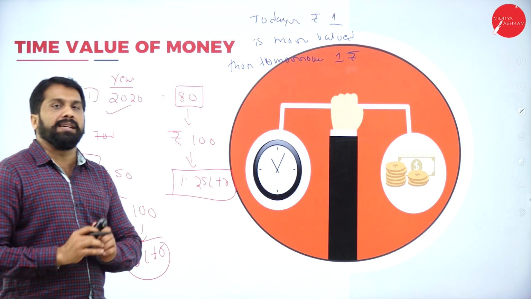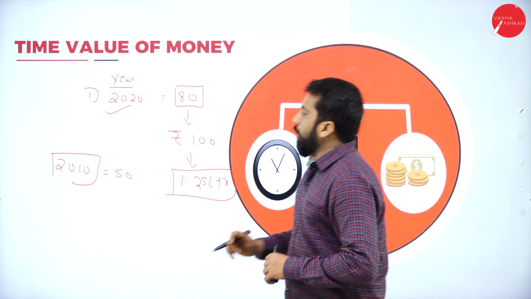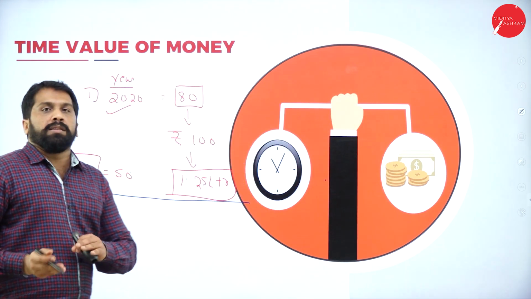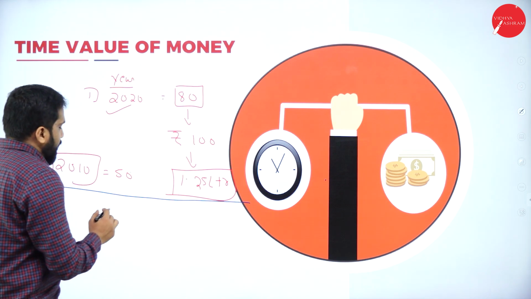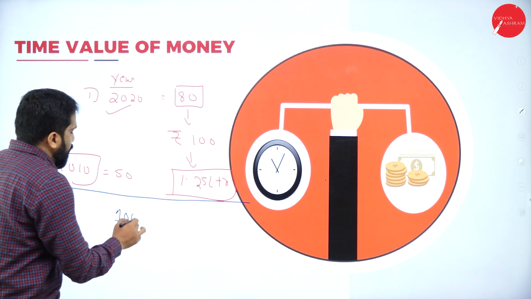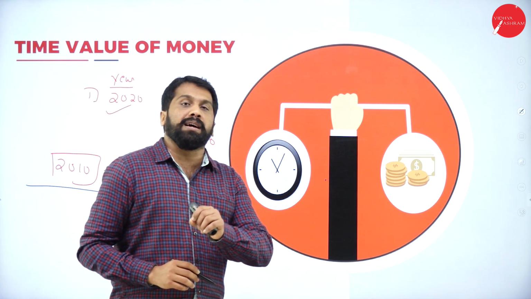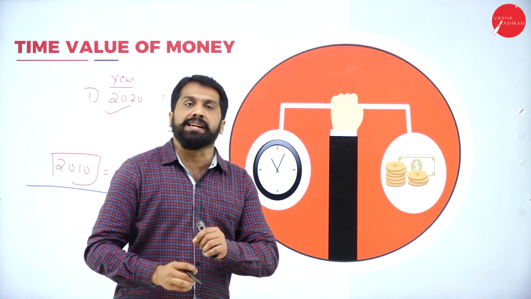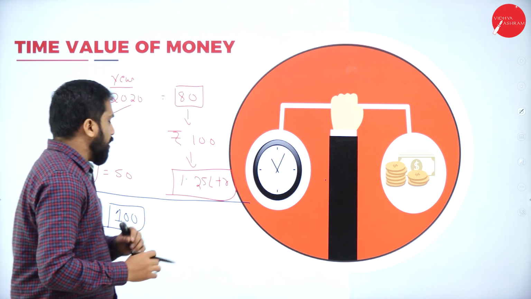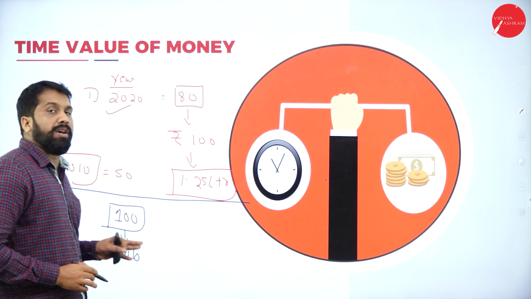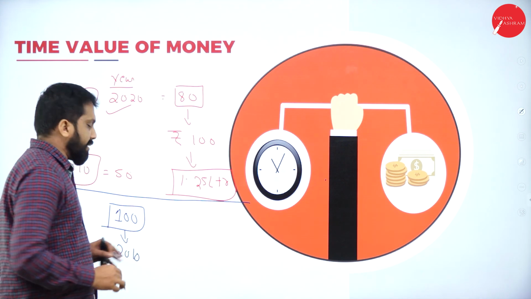Now we'll go reverse. How? In the reverse case, today you have 100 rupees. How much you have? 100 rupees. The same 100 rupees you have deposited in bank in 2010.